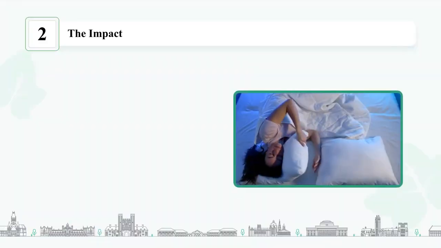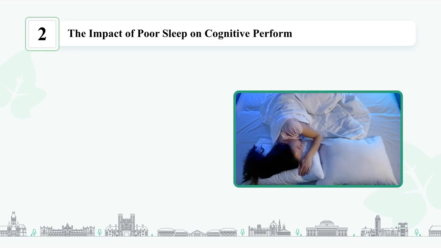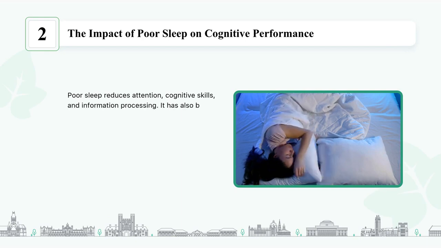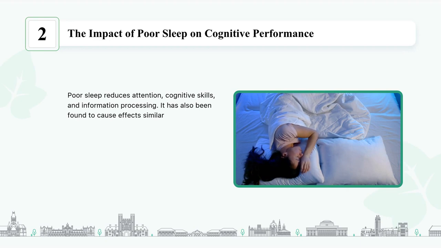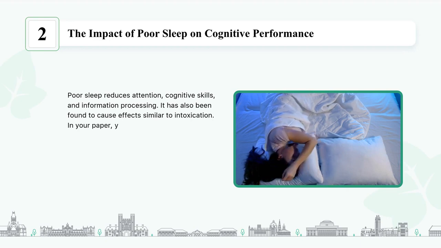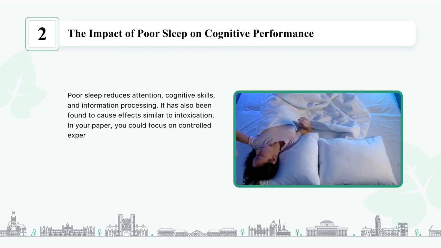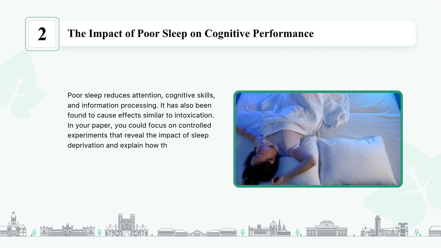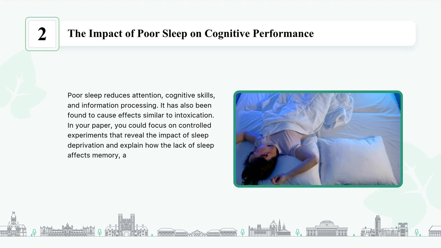The impact of poor sleep on cognitive performance. Poor sleep reduces attention, cognitive skills, and information processing. It has also been found to cause effects similar to intoxication. In your paper, you could focus on controlled experiments that reveal the impact of sleep deprivation and explain how the lack of sleep affects memory, attention, and decision-making.